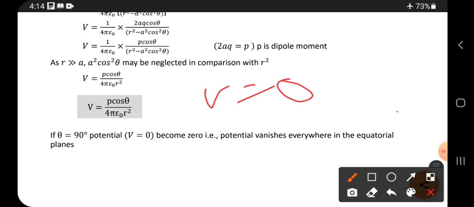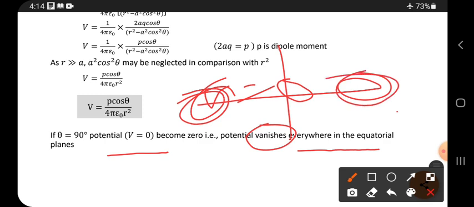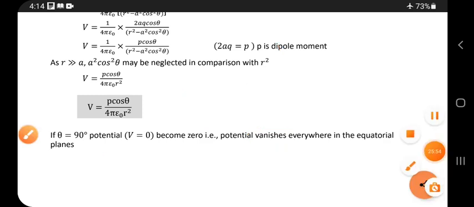So friends, if theta is 90, potential becomes zero. That is, the potential vanishes everywhere in the equatorial plane, which is at equal distance from plus q and minus q. So that is it, friends, don't forget.